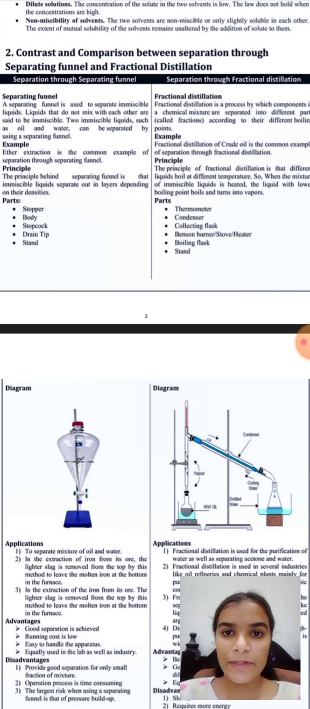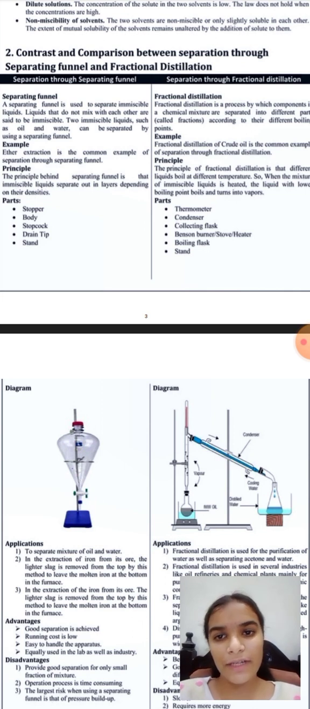Separation through a separating funnel, and separation through fractional distillation. Separating funnel: a separating funnel is used to separate immiscible liquids. Liquids that do not mix with each other are said to be immiscible. Two immiscible liquids, such as oil and water, can be separated by the separating funnel. Example: ether extraction is a common example of separation through a separating funnel.